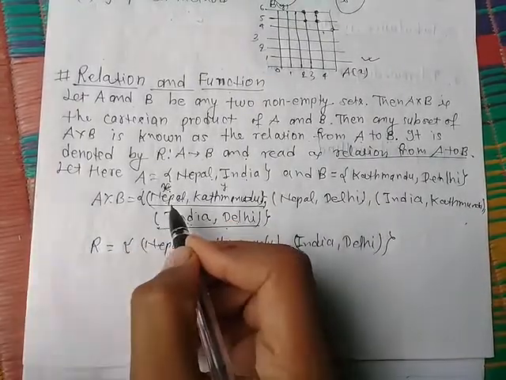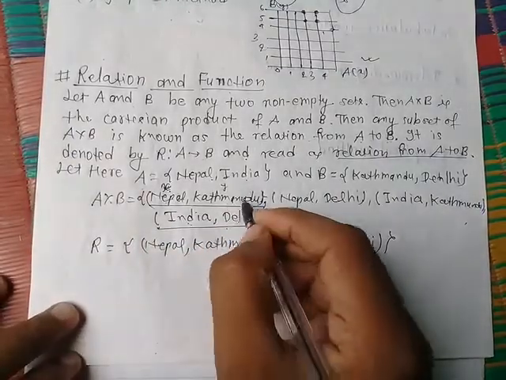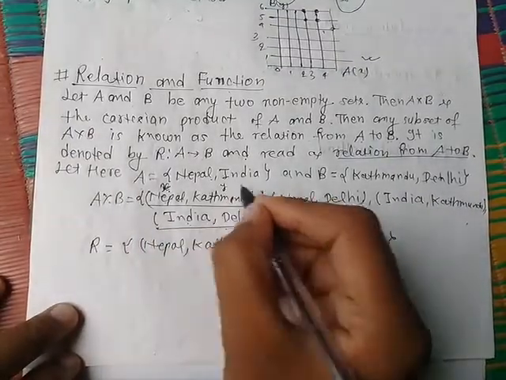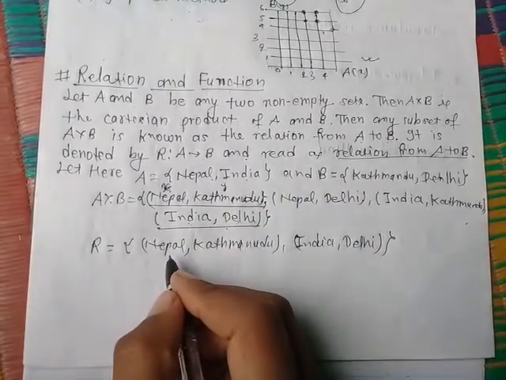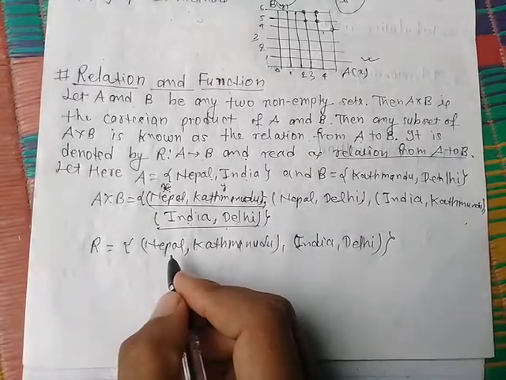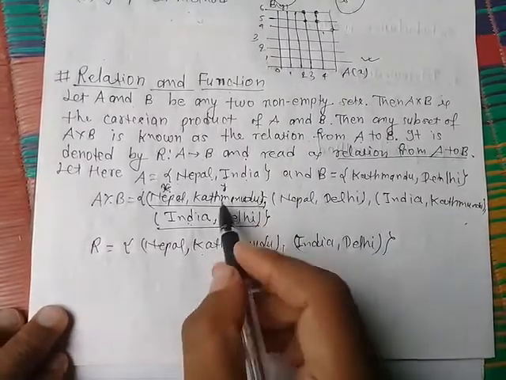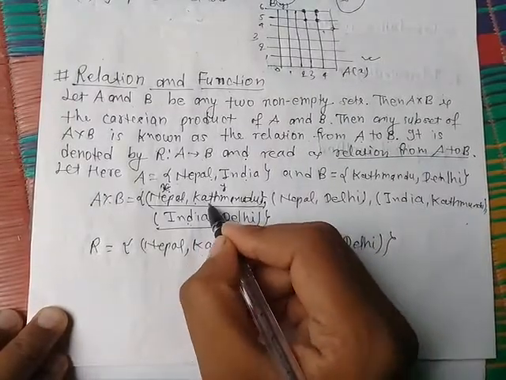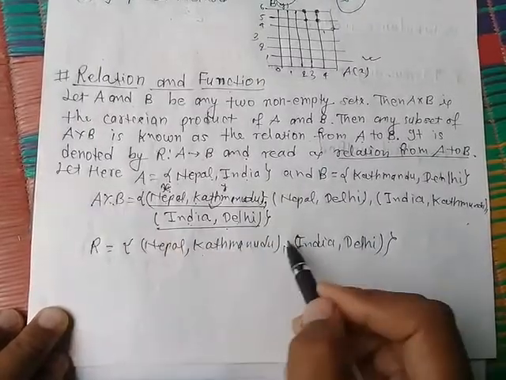X represents the name of a country and Y represents cities. But here R represents such a relation, which is the capital city of its country.